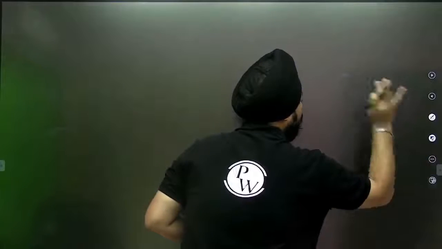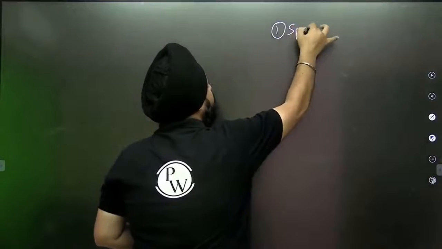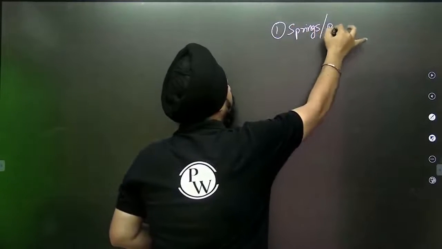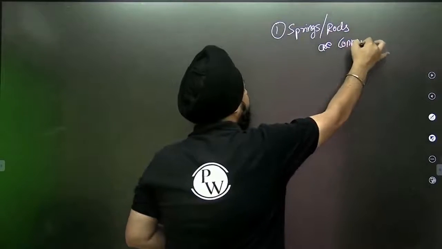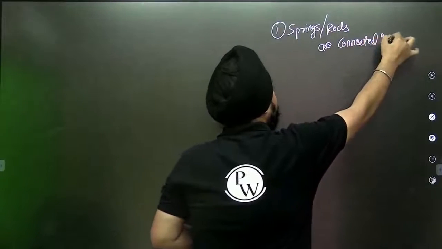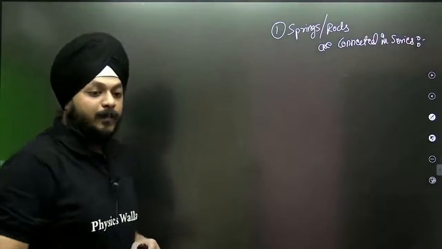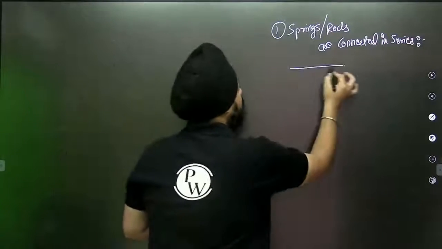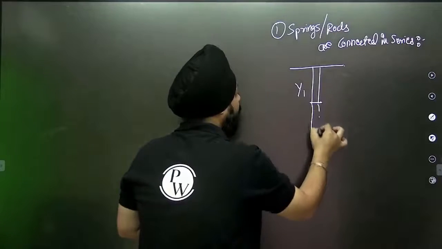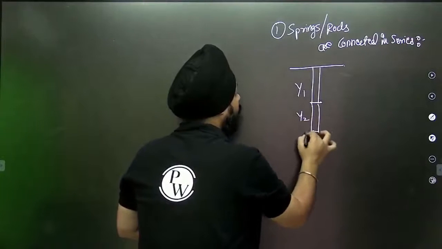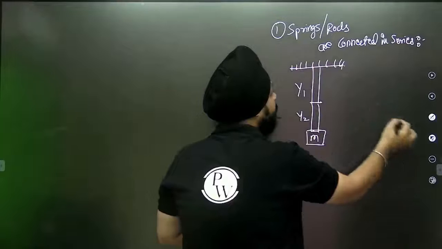Okay, yes. If springs or rods are connected in series, suppose this is a rod having Young's modulus Y1. This is a rod having Young's modulus Y2. Mass M is attached. Can I compare this analogy to the springs?